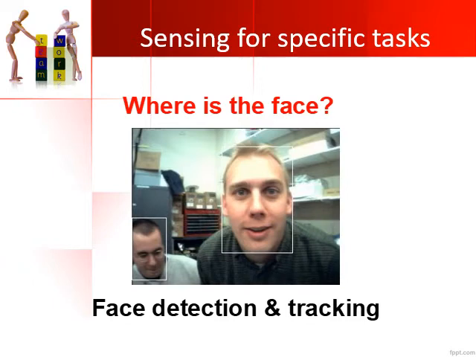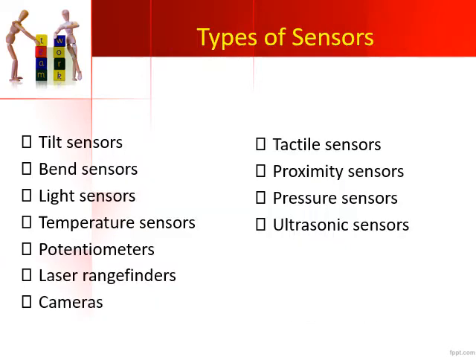So phone locking and unlocking features can also be given with the help of a camera sensor. This is basically used for face detection and tracking. So these were some of the examples where sensors could actually be used.